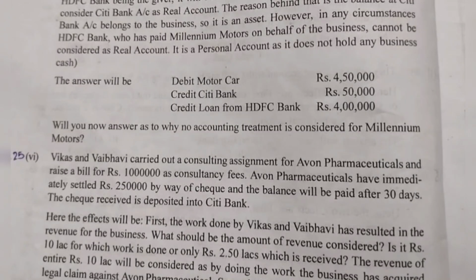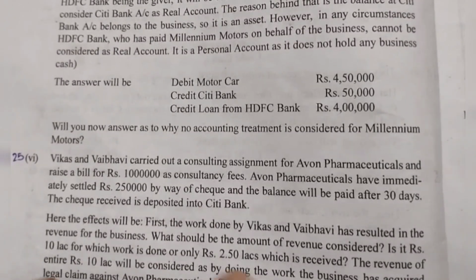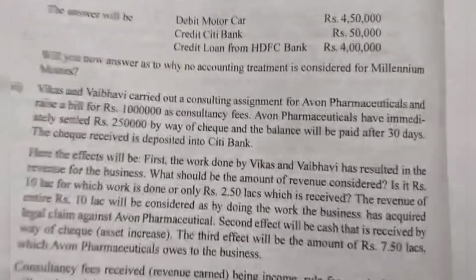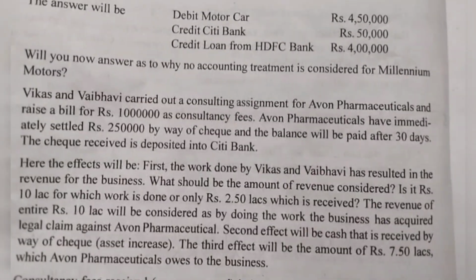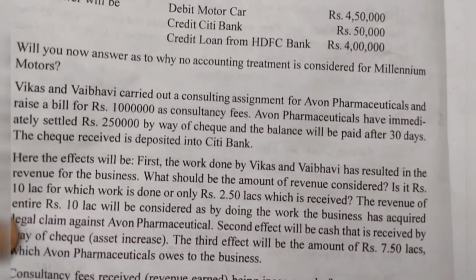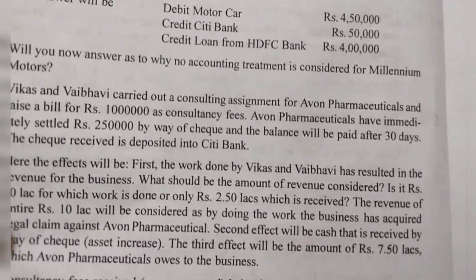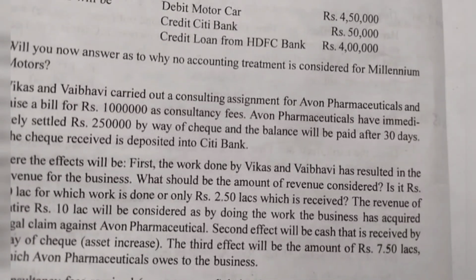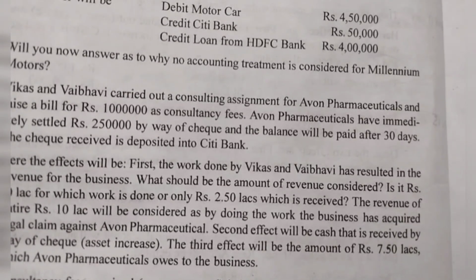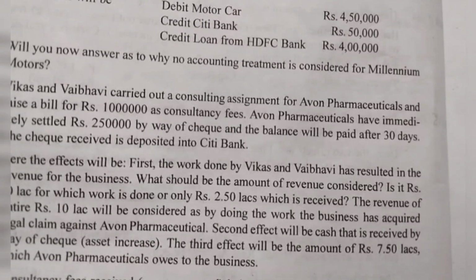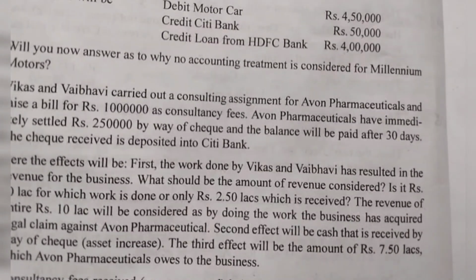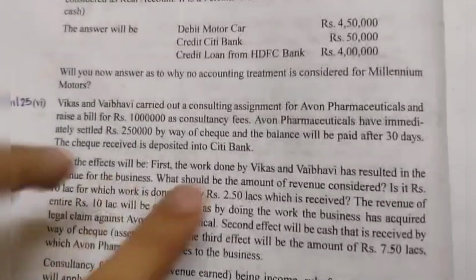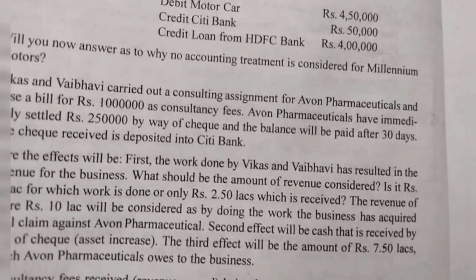So here, let's discuss the effect. First, the work done by Vikas and Vaibhavi has resulted in revenue for the business. What should be the amount of revenue considered? Is it rupees 10 lakh for which work is done, or only rupees 2,50,000 which is received? The revenue of the entire rupees 10 lakh will be considered, as by doing the work, the business has acquired a legal claim against Avon Pharmaceutical. Second effect will be cash received by way of check. Our bank balance is increasing, so it is deposited in Citibank. Asset increases, so we have to debit it.